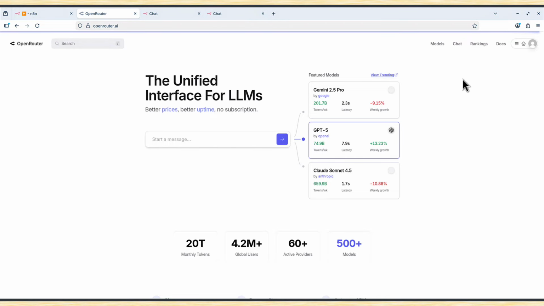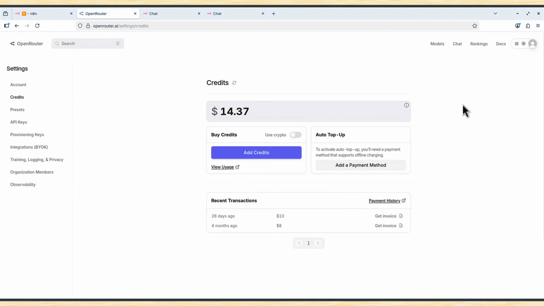But if you want to access all models, then you have to add some credits to your account. As you can see, I still have $14, and I can add more credits if I want. And once you add some credits, even like $5 or whatever, then you will get access to all LLM models. And this is a real beauty because you can access them all from one single place.